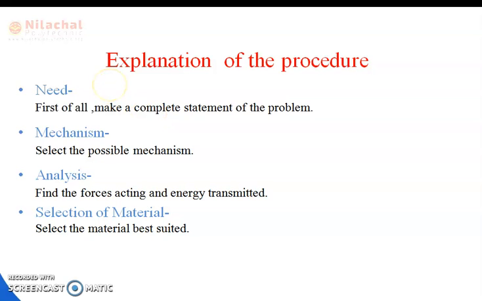Select the possible mechanism or group of mechanisms which will give the desired motion or operation of the machine. After the aim or need, we have to consider the synthesis or mechanism of the machine design.